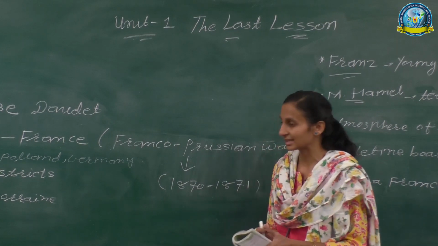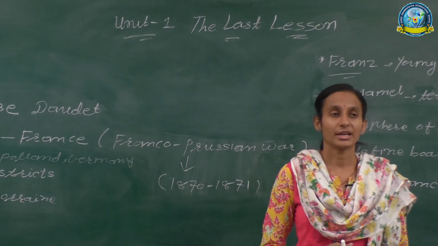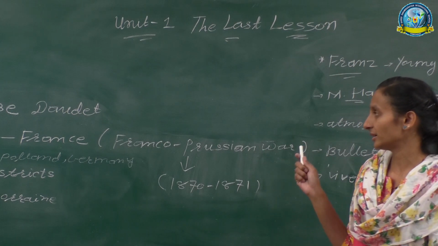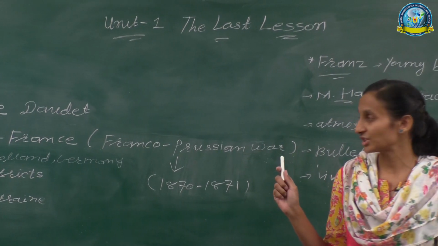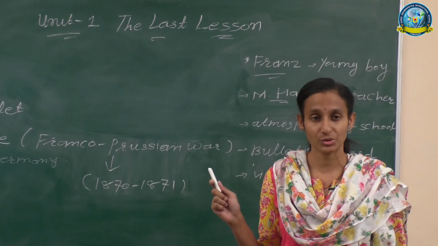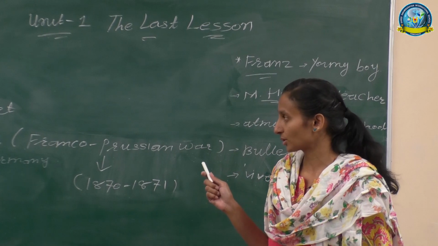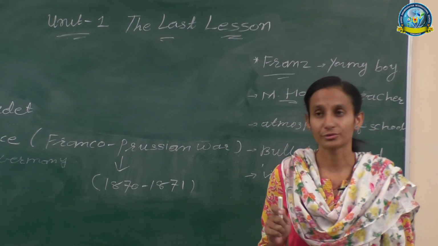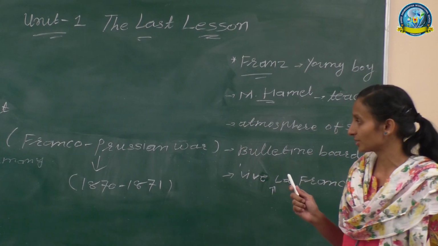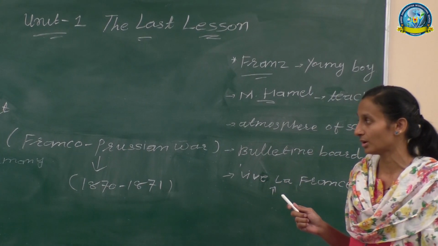It means here is a war. In short, we can say here is a war between France and Prussia. Which parts were in Prussia? At that time, parts of Austria, Germany and also Poland were part of Prussia. And what about the French? French districts are Alsace and also Lorraine.